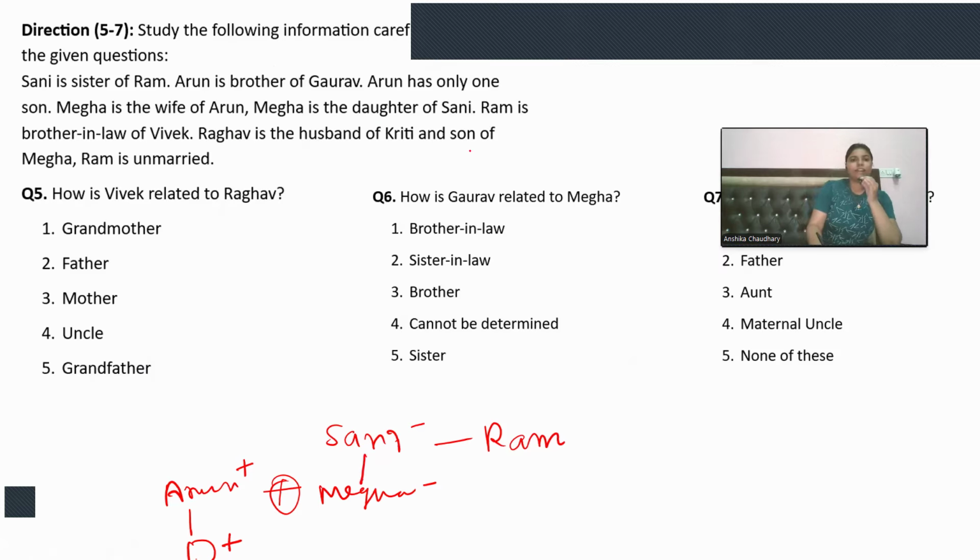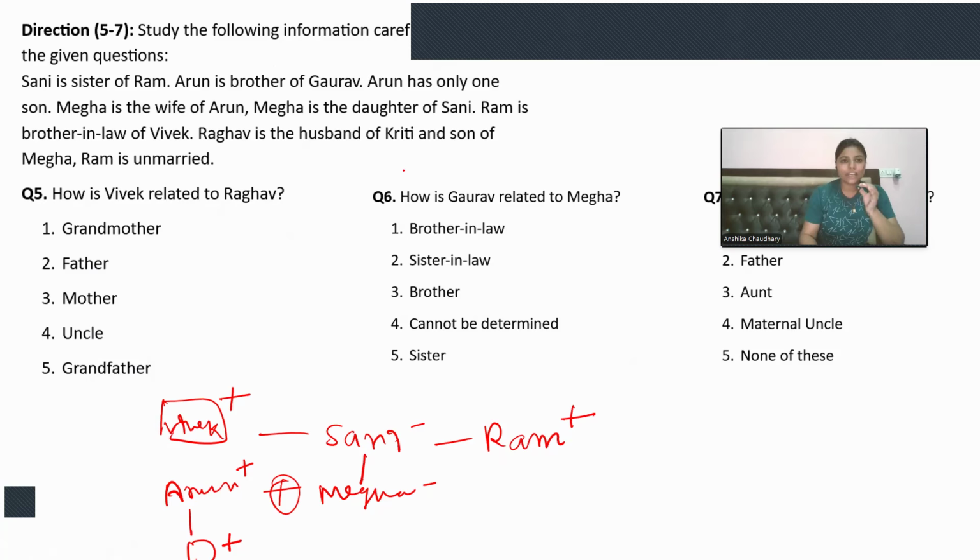And Ram is the brother-in-law of Vivek. Sunny is the sister of Ram, so Sunny's husband is Vivek, and Ram is the brother-in-law of Vivek. Okay, brother-in-law, that means a male candidate. Okay, we are done with this.